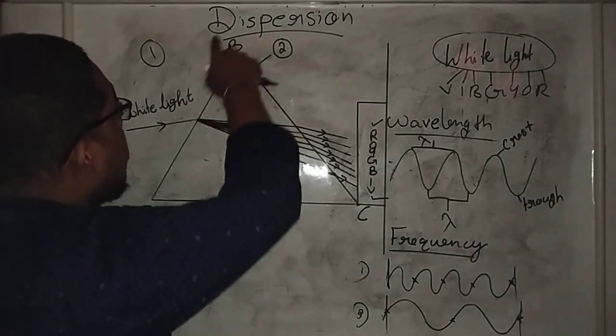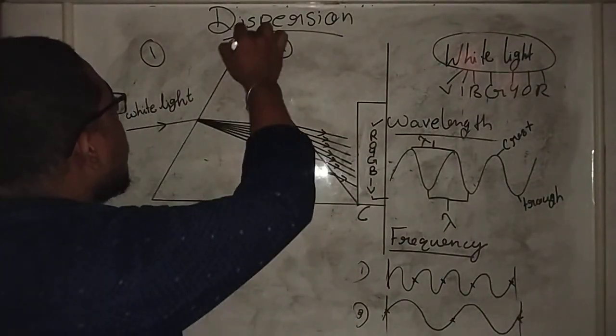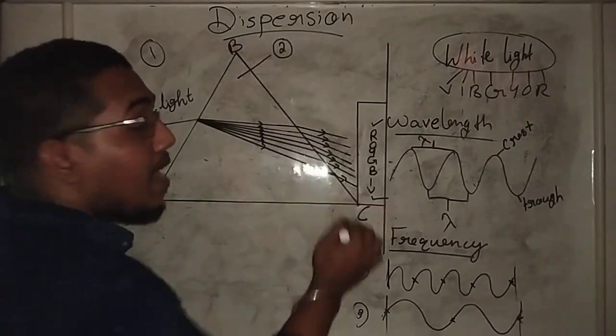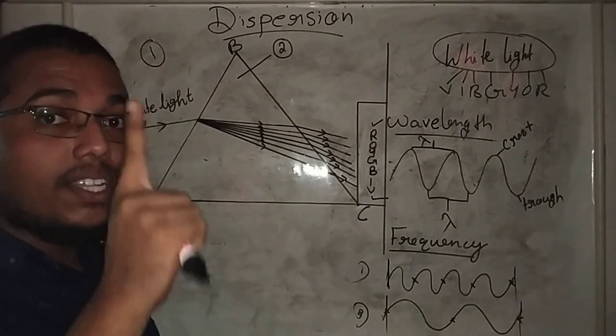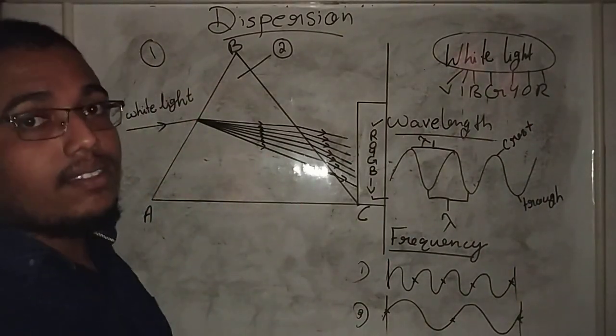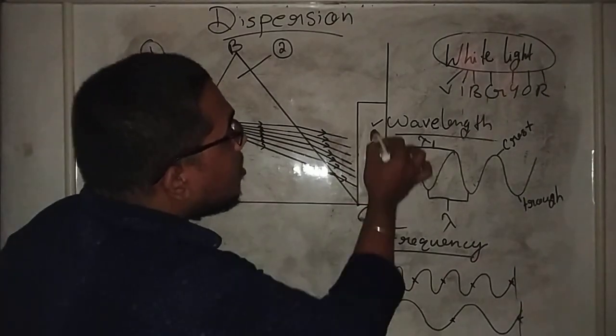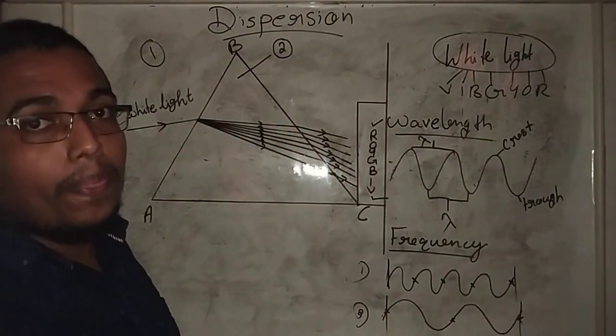That is because of the speciality of the prism. The refracting surfaces AB and BC are not parallel, and all these colors are moving with different velocities and refracted at different angles. As a result, a spectrum of 7 colors is formed on the other side of the prism.